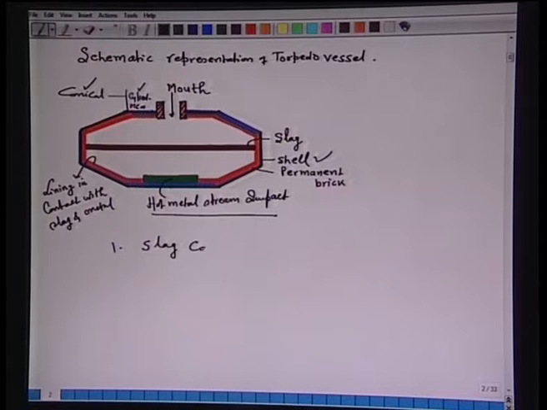Now, zoned lining means, first of all we have to identify which areas are critical from the wear point of view of the refractory. So, the first is the slag contact area. You are seeing that this is the slag and this area is in contact with the slag. So, the important property that is required is resistance to chemical attack and spalling.